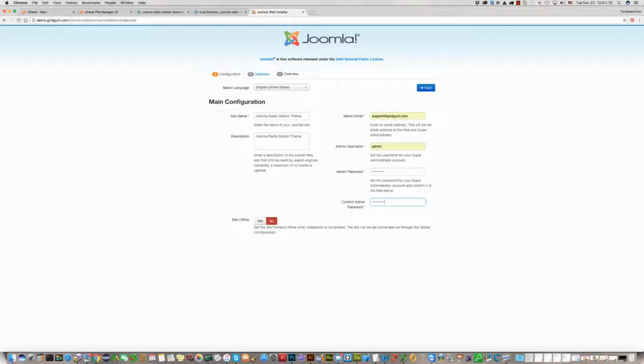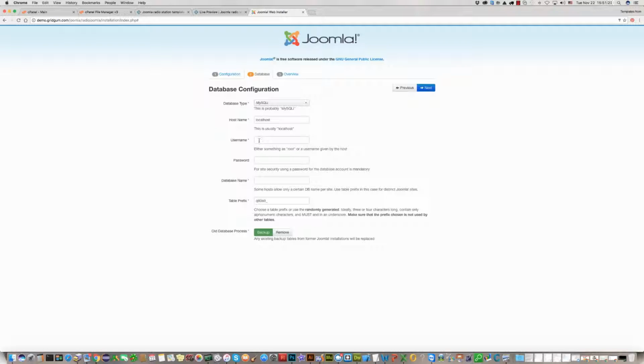The same password should be confirmed, and click next. Then we should write the username. It is your base username, then password.